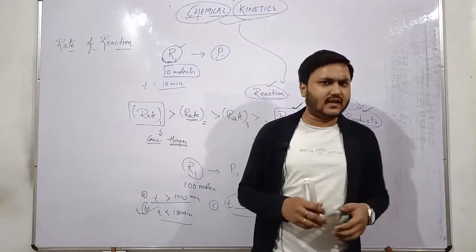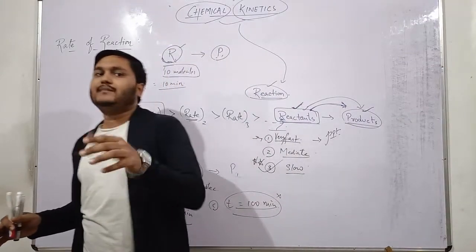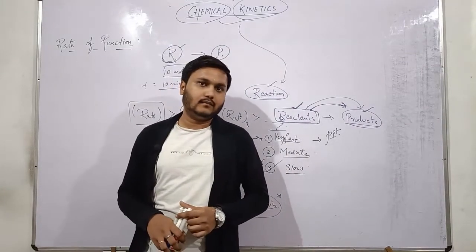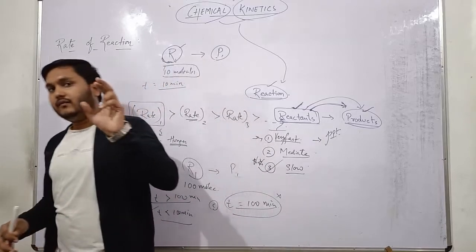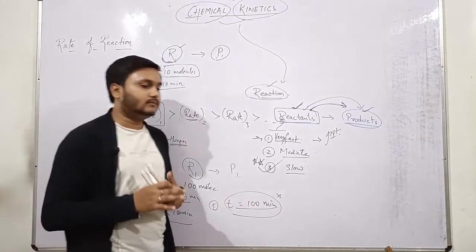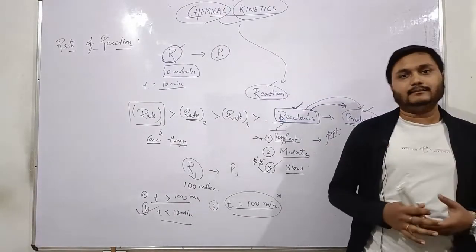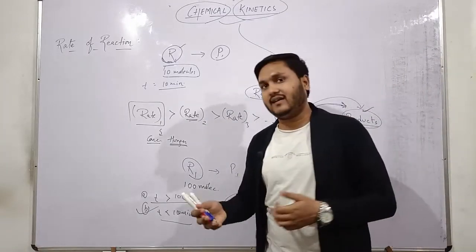That's the first case, and the second case is you are full and I am giving you two chapatis to eat. In which case are you going to finish the chapatis very fast, very quickly?